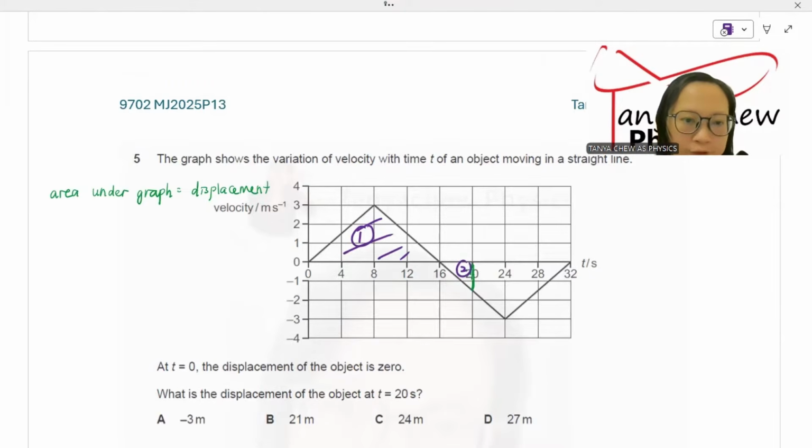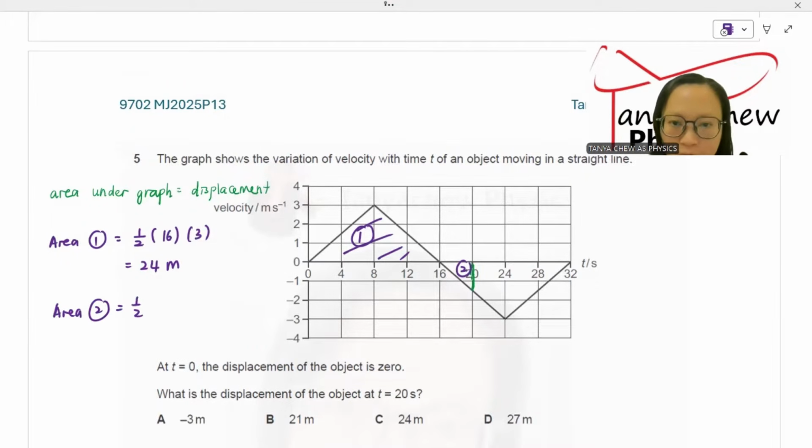So I'm going to find area 1 first. Area 1 is the area of a triangle. So it is half times base 16 times the height, which is 3. I got 24 meter. Area 2 is equal to half, it is also a triangle, 20 minus 16, that's 4. And I also want you to bear in mind that displacement is a vector quantity. So if you see a negative number, you shouldn't ignore the negative sign. I will put this as -1.5. So I got area 2, which is -3 meter.